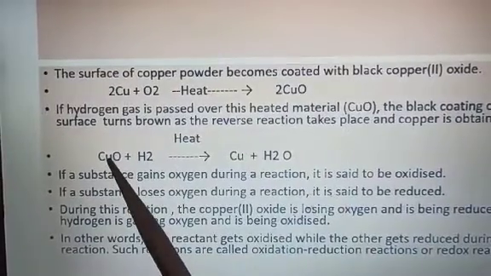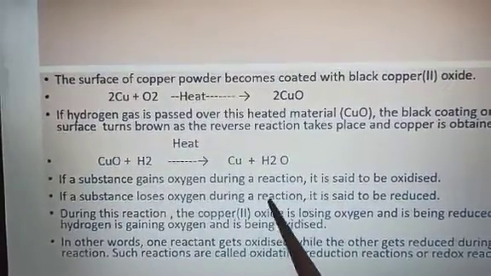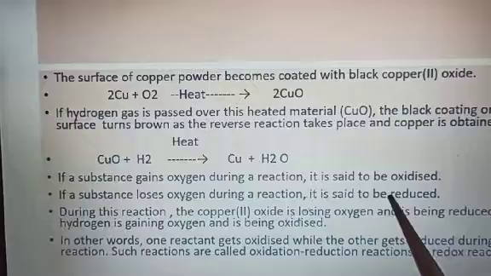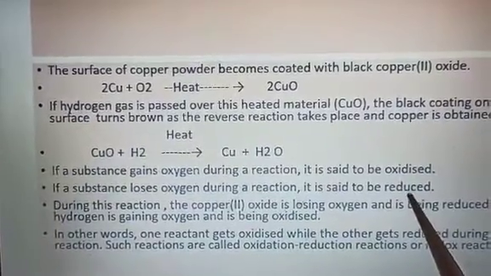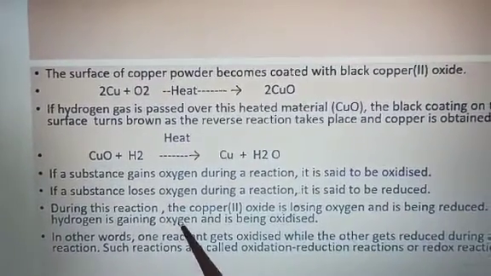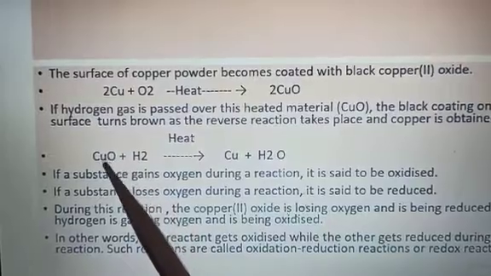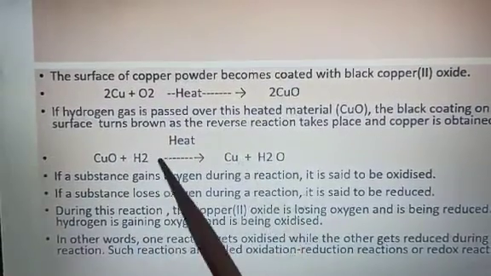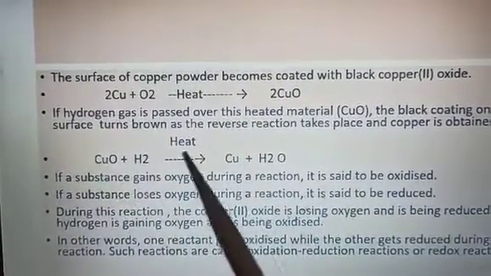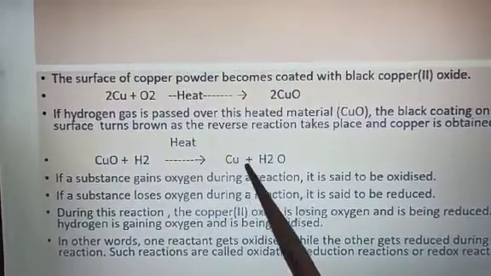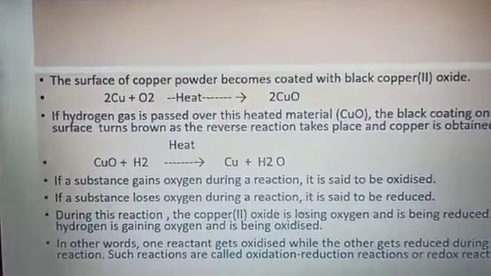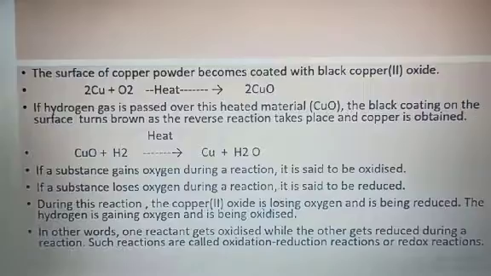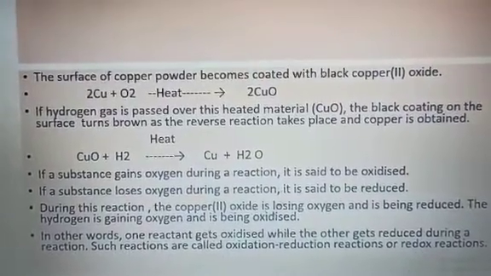And if a substance loses oxygen during a reaction, it is said to be reduced. Right? So during this reaction, this is oxidized, so oxidation is taking place, this is reduced, so reduction is taking place. So when in a reaction both take place, oxidation and reduction, the reaction is termed as a redox reaction.